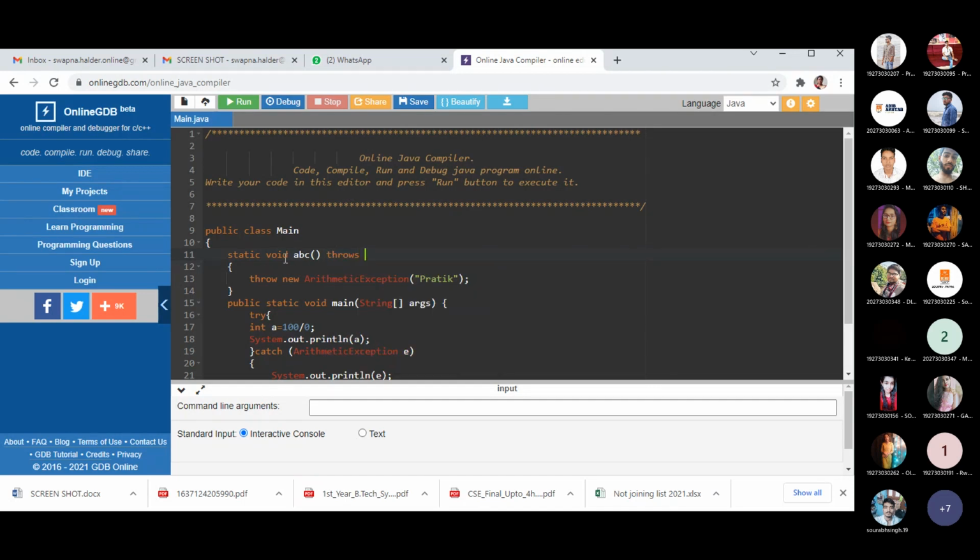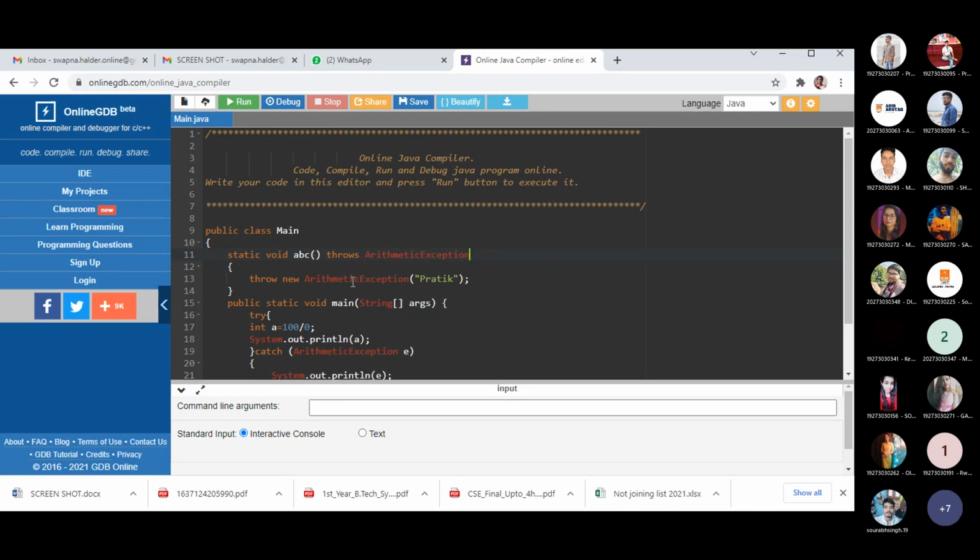To let others know that this ABC method will contain some exception. Clear? So this is the syntax for creating a new exception, and this is the syntax for letting other methods or other set of source code know that this ABC method is containing some exception.